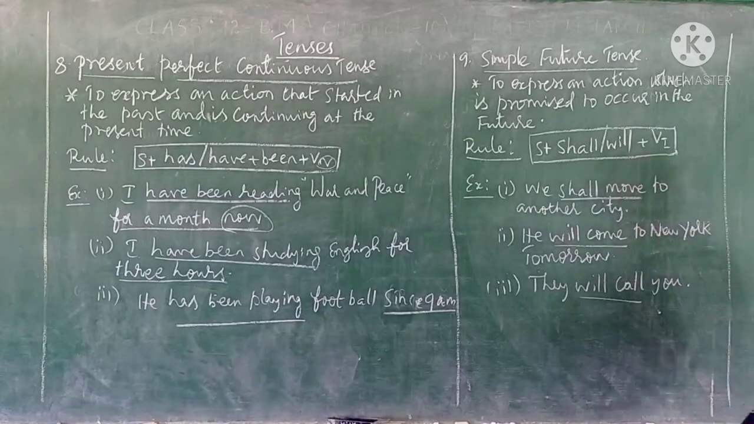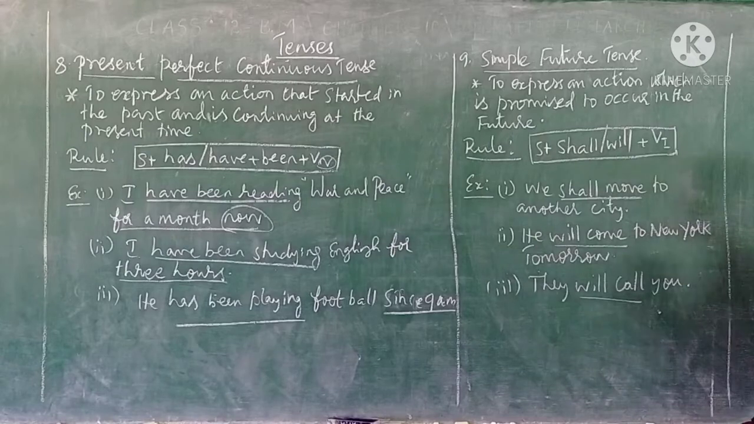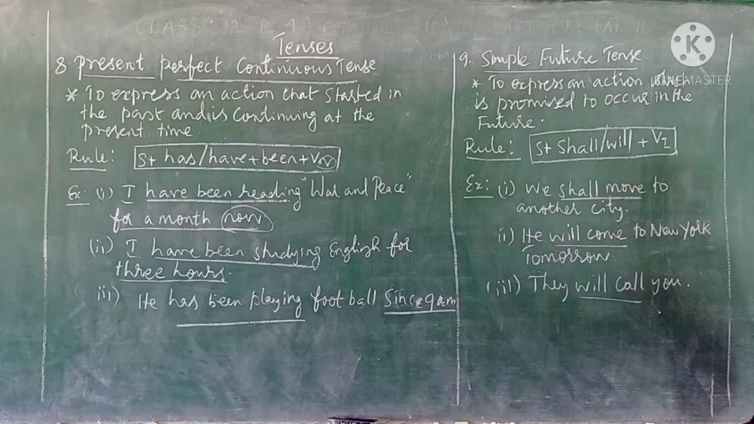Listen. It is used to express an action which is promised to occur in the future. For example, you are speaking with your friends and it is time to leave for your home. So what will you say to your friend? We will meet tomorrow. I will meet you tomorrow. So it is a kind of promised action. It may or may not happen, but it happens in the future. If you want to express any simple, ordinary action that can occur in the future, you can use the simple future tense.